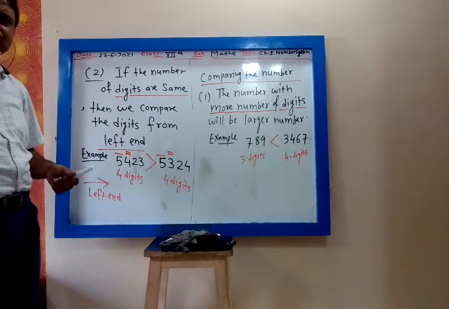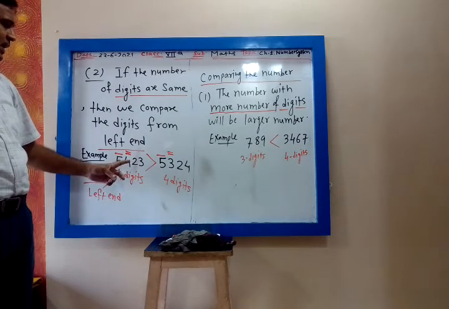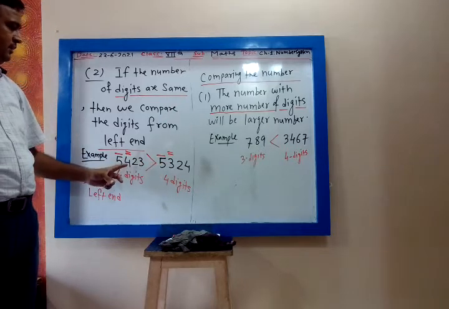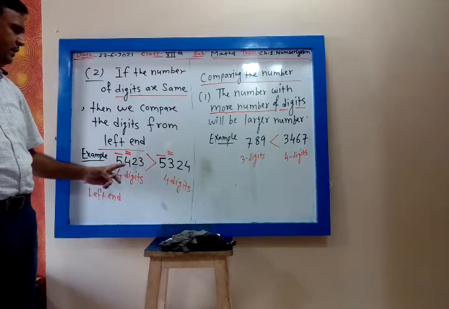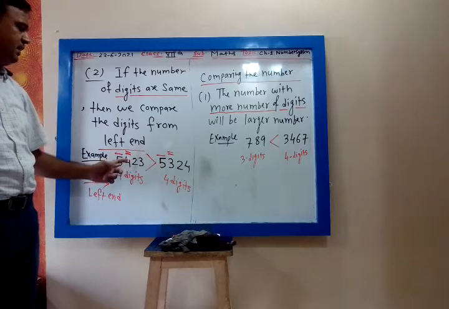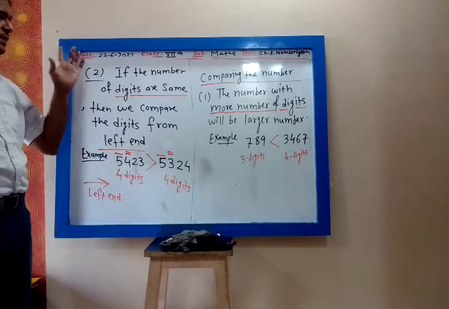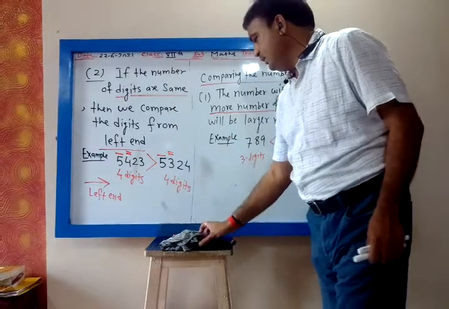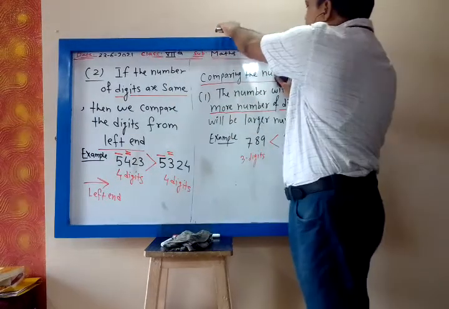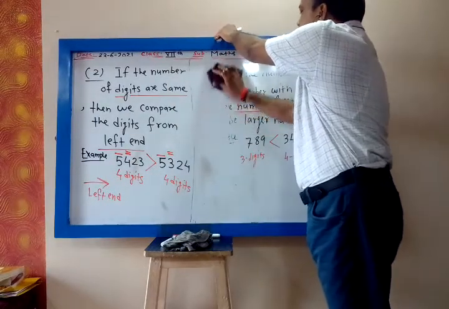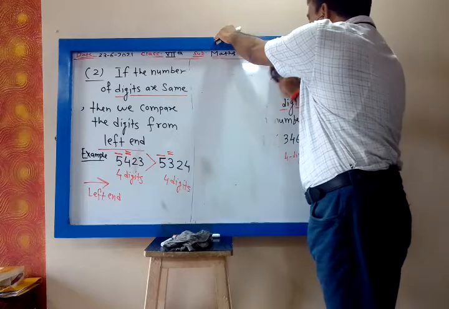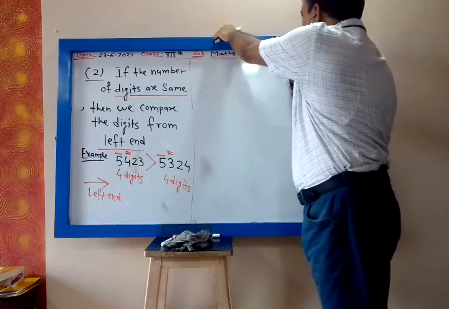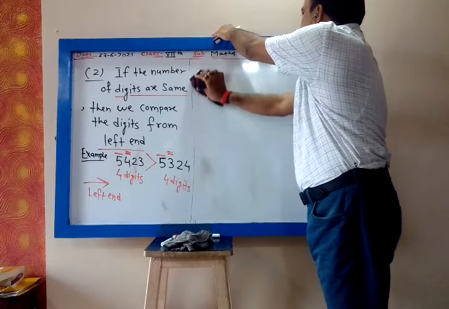Yes, everything you have to write. Now this next is 4, it is 3. Which is bigger? 4. So this number will be bigger. No, two part. I do not have the space, so I make 2 part. But you do not make the 2 part. You have to write down second point below 1 point.